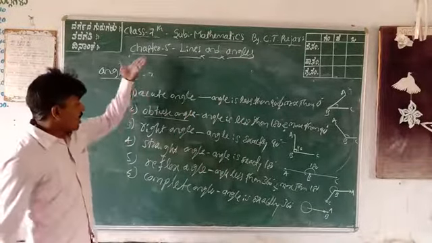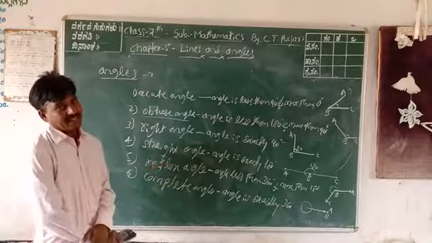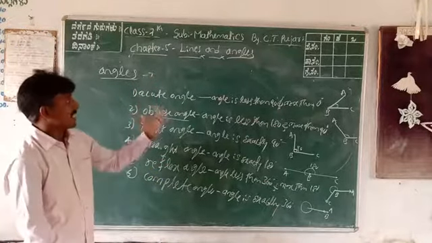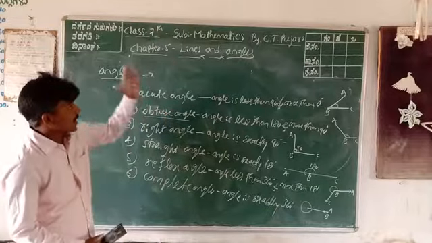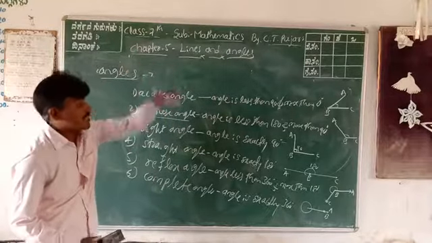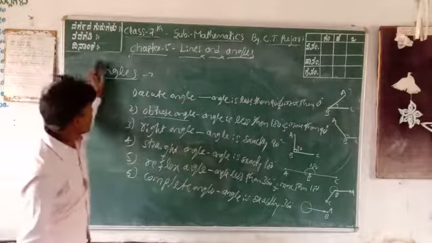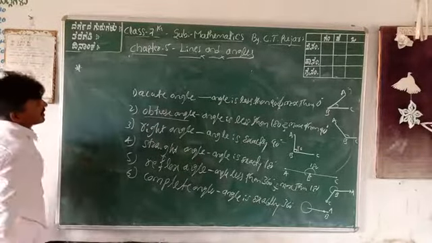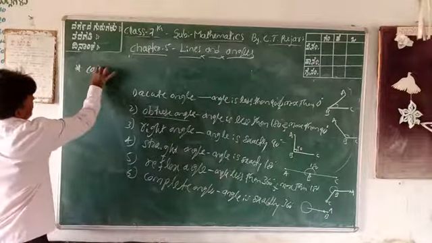These are all the basic types of angles, basic lines and angles. In angles, there are some more types. The first ones are complementary angles and supplementary angles.